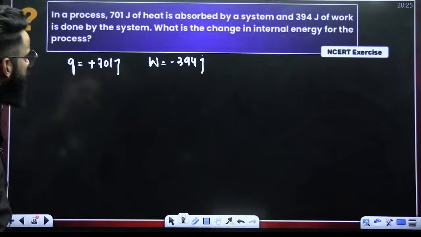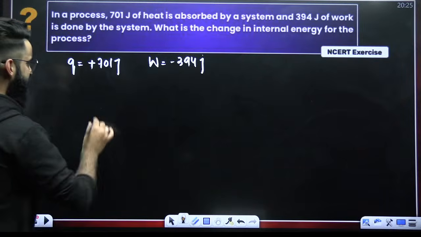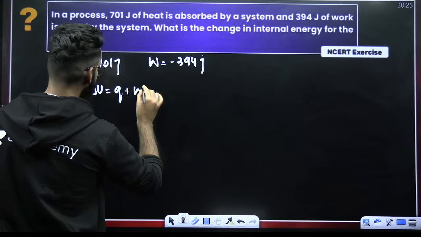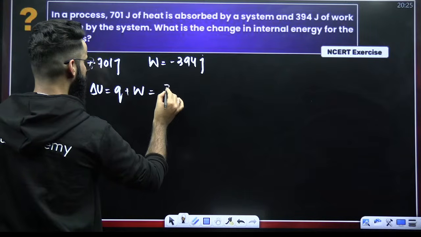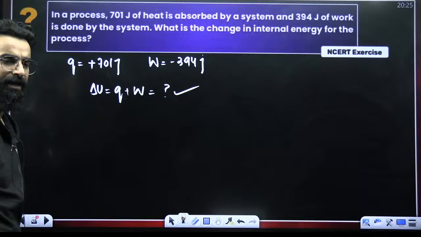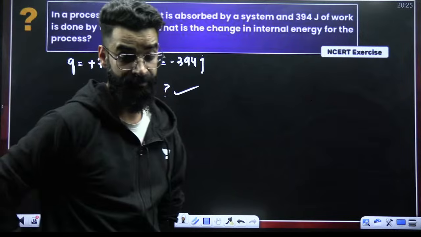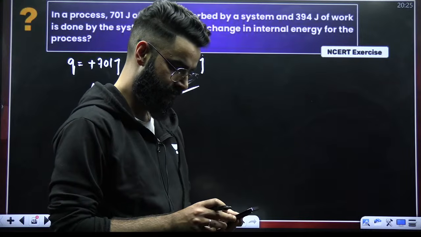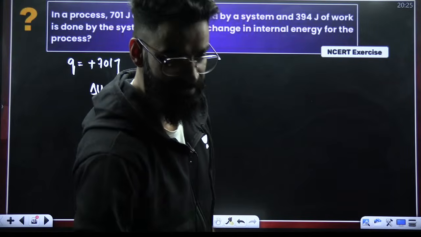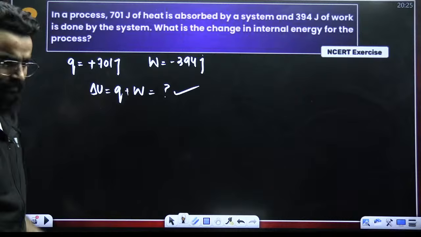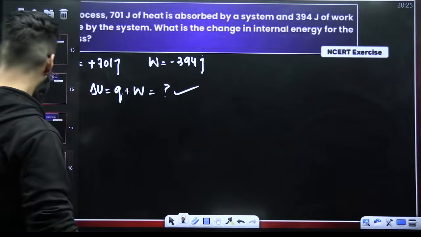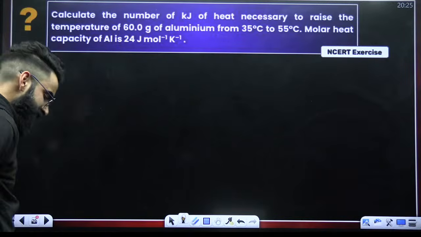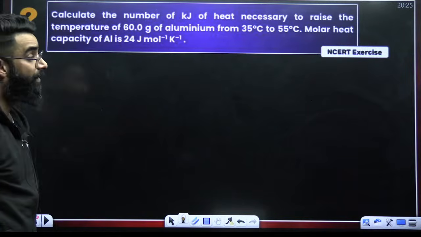If you have Q and you have W, you can easily calculate internal energy change, delta U. So delta U is nothing but Q plus W. Q value you know, W value you know. Put the values, get the value of delta U. Again a simple one. This sort of question is easy and you call them the easy kill questions. Look at this one.